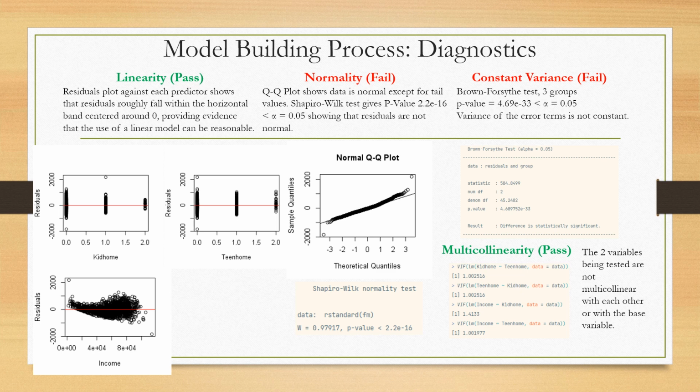not normal. We also did a Brown-Forsythe test with 3 groups because our x2 and x3 variables can be separated into 3 groups, which gave us an extremely low p-value, which also indicates our residuals do not have constant variance. For multicollinearity, we calculated the variance inflation factor for each combination of variables, and they all gave extremely low values, so there is no multicollinearity.